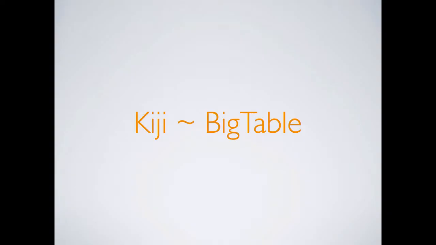Okay, so now I'll talk about how we updated Kiji to run on top of Cassandra. One thing I should mention, we originally built Kiji to work on top of HBase. We've seen such strong demand in the community for people using Cassandra that we worked this year to have it run on top of Cassandra as well as HBase. The data model that we use in Kiji is pretty similar to that of Bigtable. And since Cassandra is also inspired by Bigtable and DynamoDB, the data models for all 3 of them are pretty simple, which made adopting Kiji to run on Cassandra pretty straightforward.